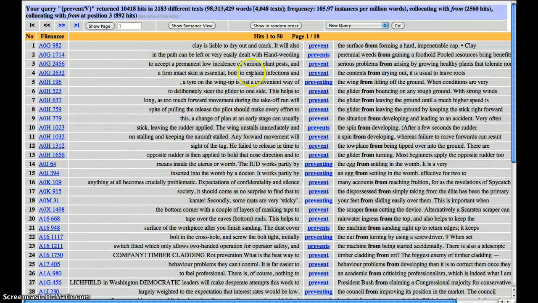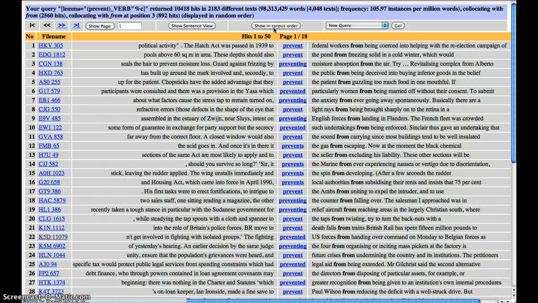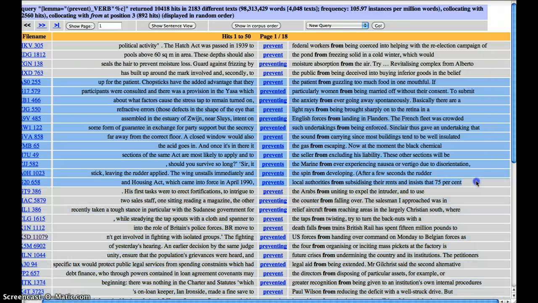So again, we've still got rather a lot of hits, and they're not actually in random order, so let's randomize them. Now we've got a page of random hits of prevent something from, which will probably present us with enough useful lines for our purposes. So I'll just take around 12 lines, which I can then copy and paste into an Excel document.